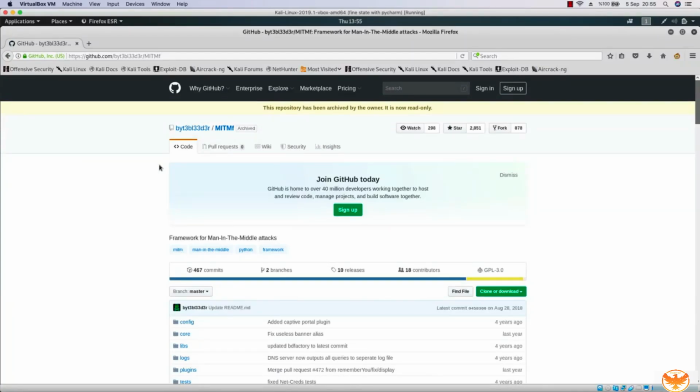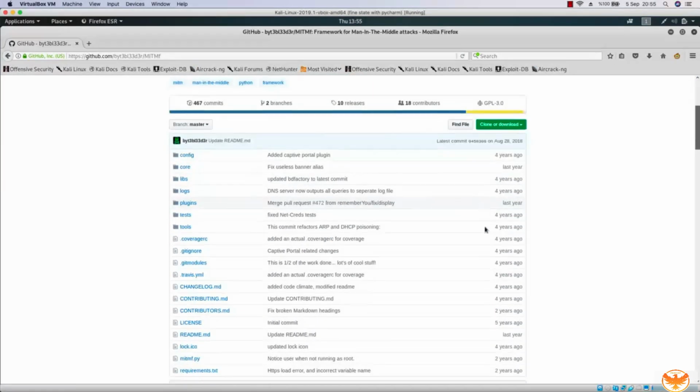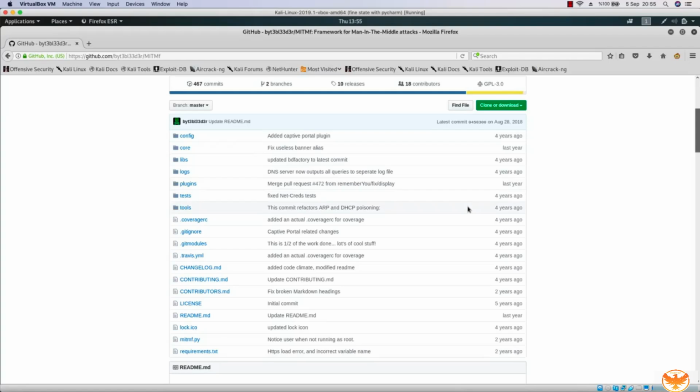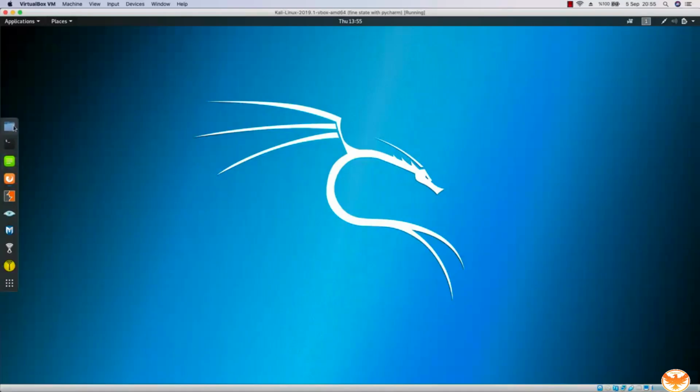Just click on the first result and it will take you to this ByteBleeder man-in-the-middle framework. And as you can see, this repository has been archived by the owner. It means that it's not getting updates anymore, and the owner has updated this tool at least one year ago, okay? So its last update was one year ago.